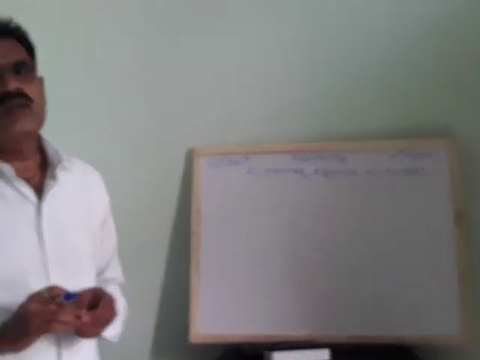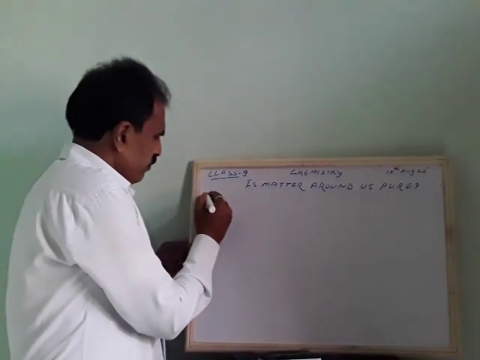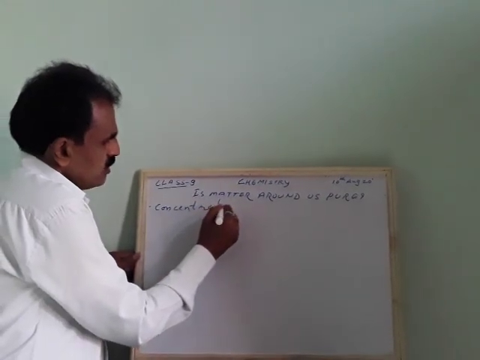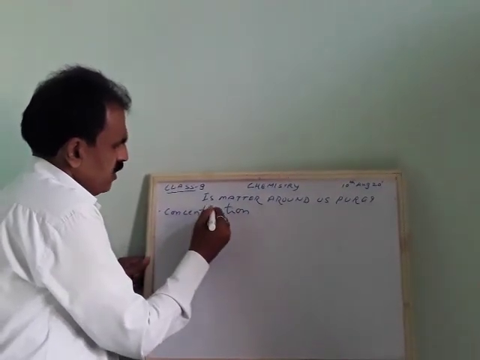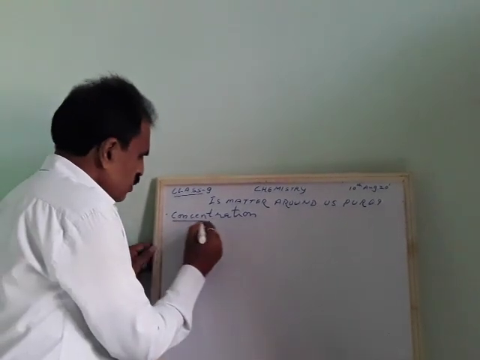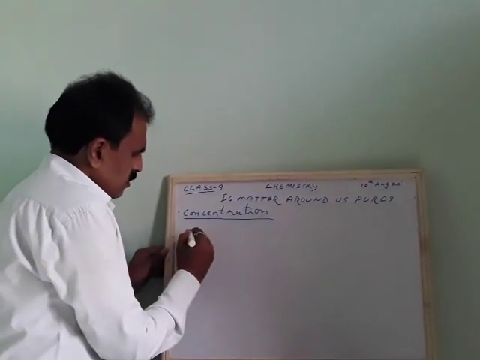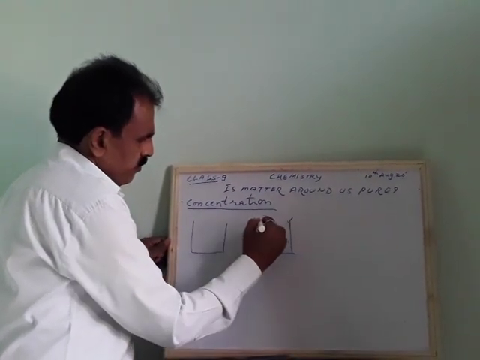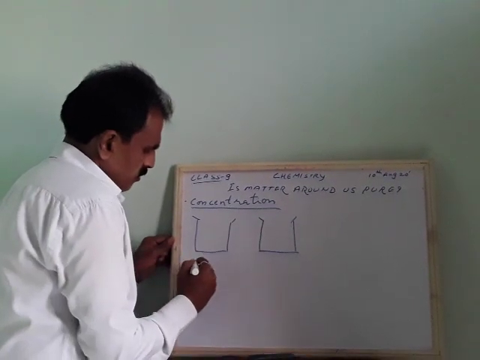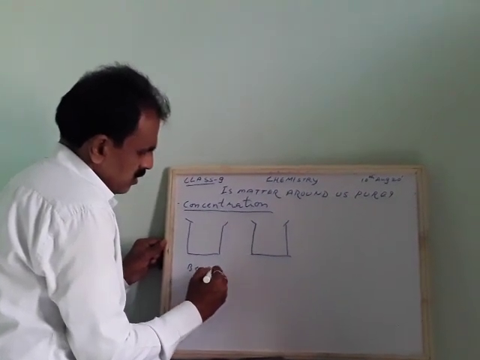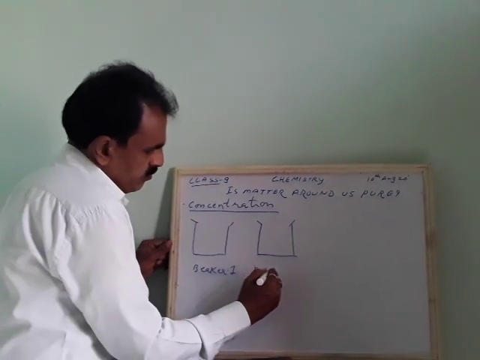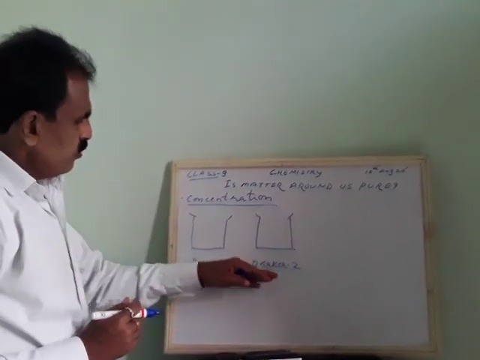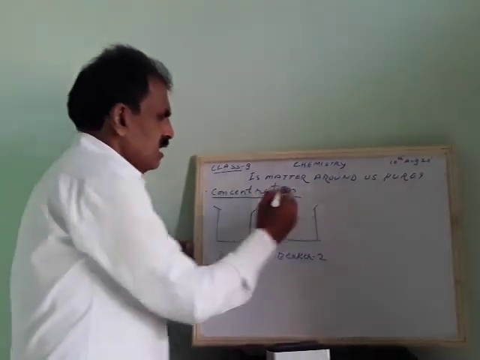We have one more word called concentration. To understand concentration you have to perform a simple activity. Very simple activity. We are taking 2 beakers, beaker 1 and beaker 2. Before starting the experiment, we'll try to know in general what is concentration.